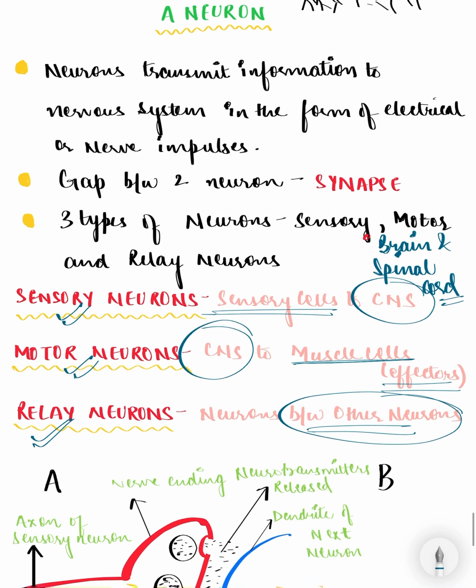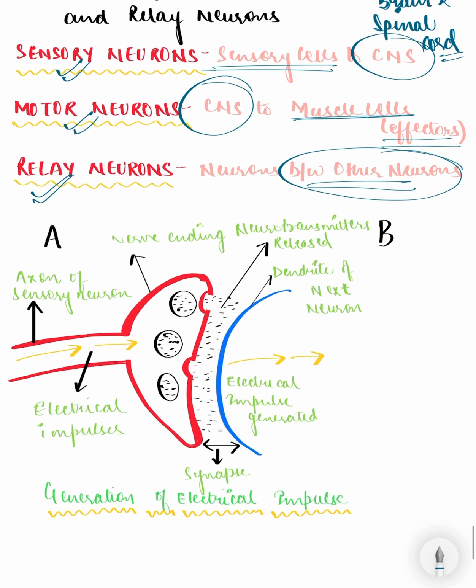Now let us see how the signals are transferred, how two neurons interact with each other. As we discussed in the last diagram, the dendrites pick up the signal and it reaches the cell body, then the axon, and from the axon it reaches the nerve ending. So this is the axon of the first neuron and this is the nerve ending. Electrical impulses are being transferred here.